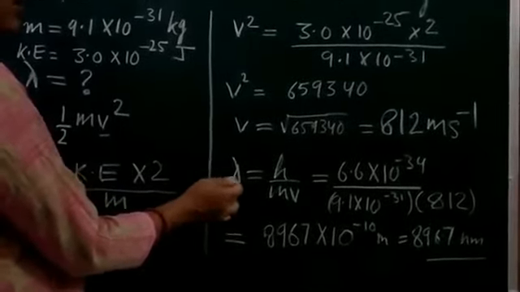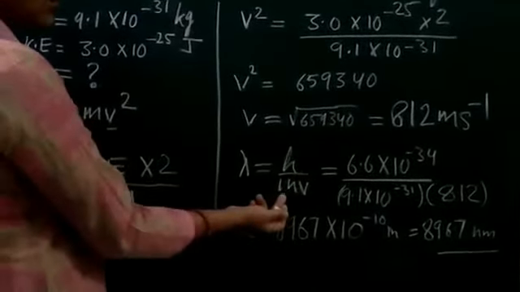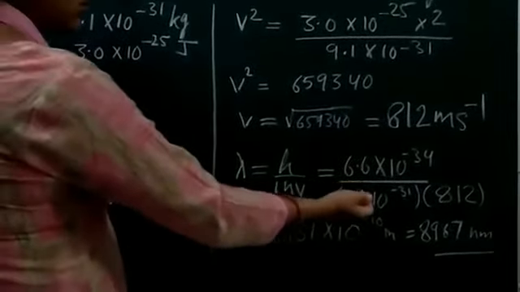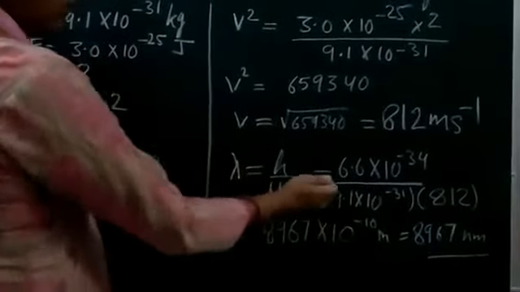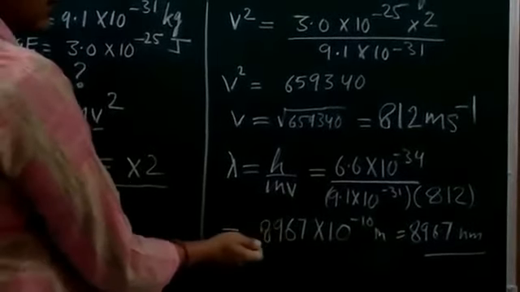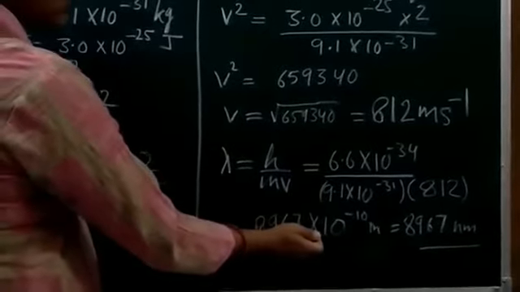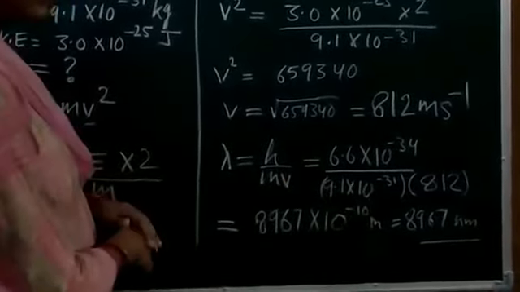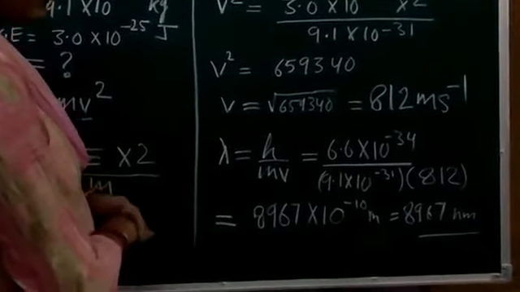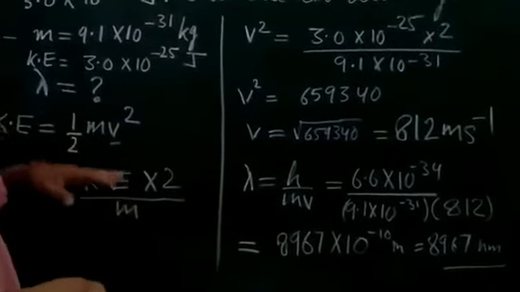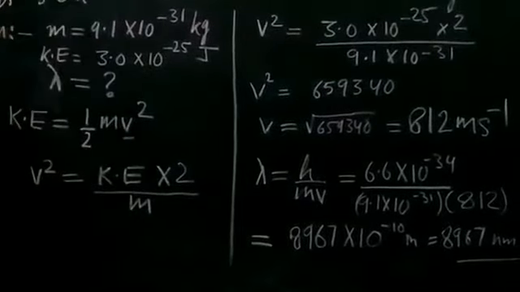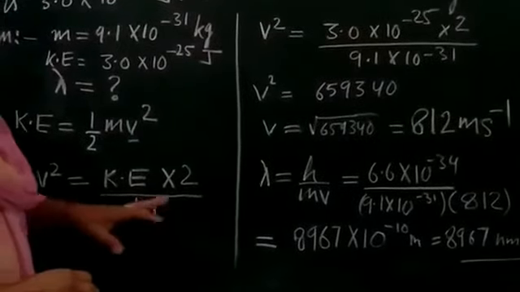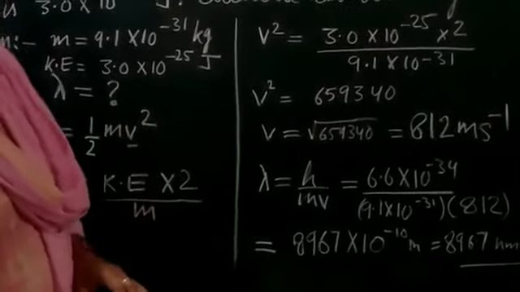So to calculate the lambda, h we know, mass is known to us, and velocity we just calculated. We will put the values right here. Now on solving it, we will get 8967 × 10 to the power minus 10 meter, right? That will be equivalent to 896.7 nanometers. So the wavelength associated with the moving electron, which is having the kinetic energy 3 × 10 to the power minus 25 joule, is 896.7 nanometer.